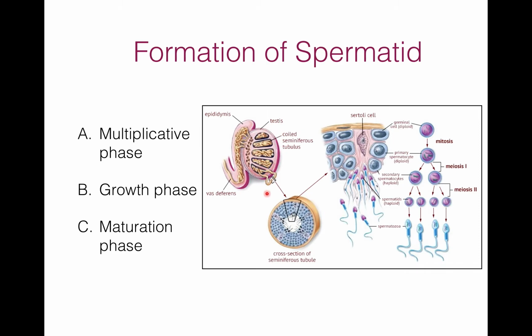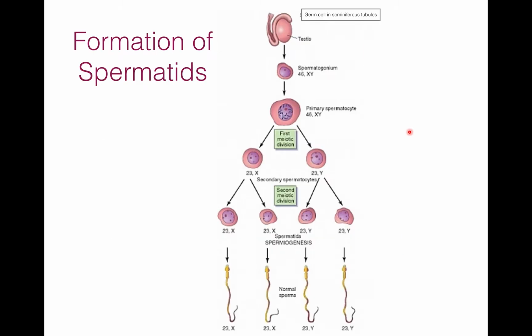So this is a testis, and in the testis we see coiled seminiferous tubules. Now this is a cross section of seminiferous tubules. Here we can see all the stages of the formation of spermatid. So this is a germ cell, diploid. I will discuss it in detail in a further slide.